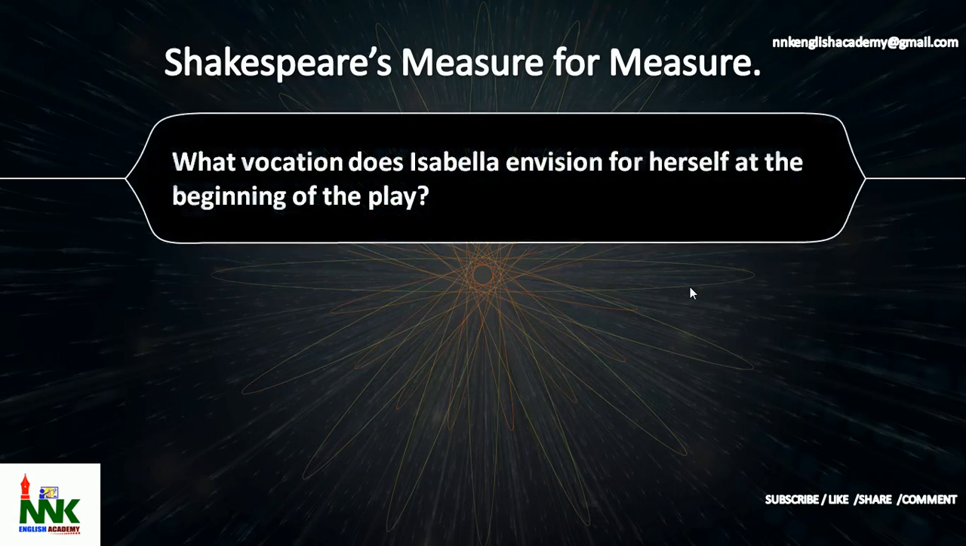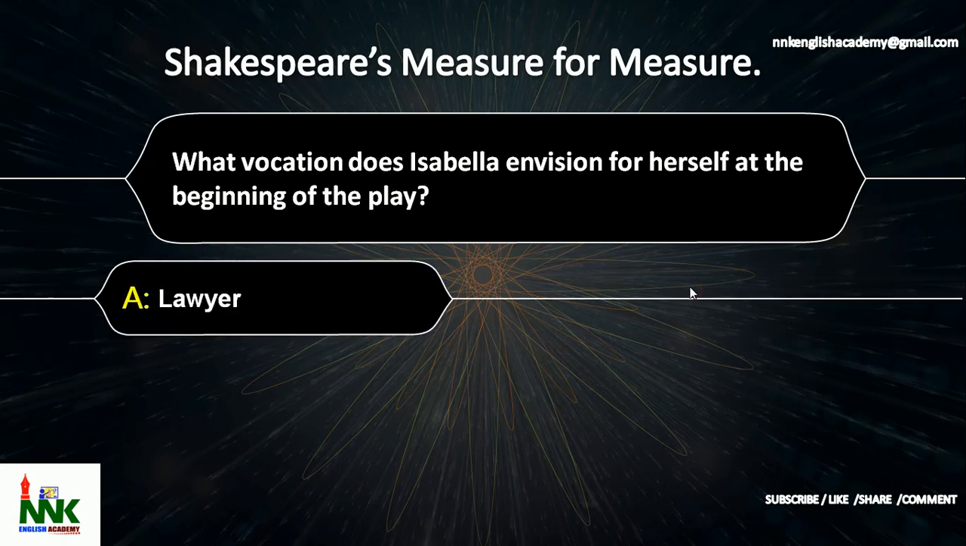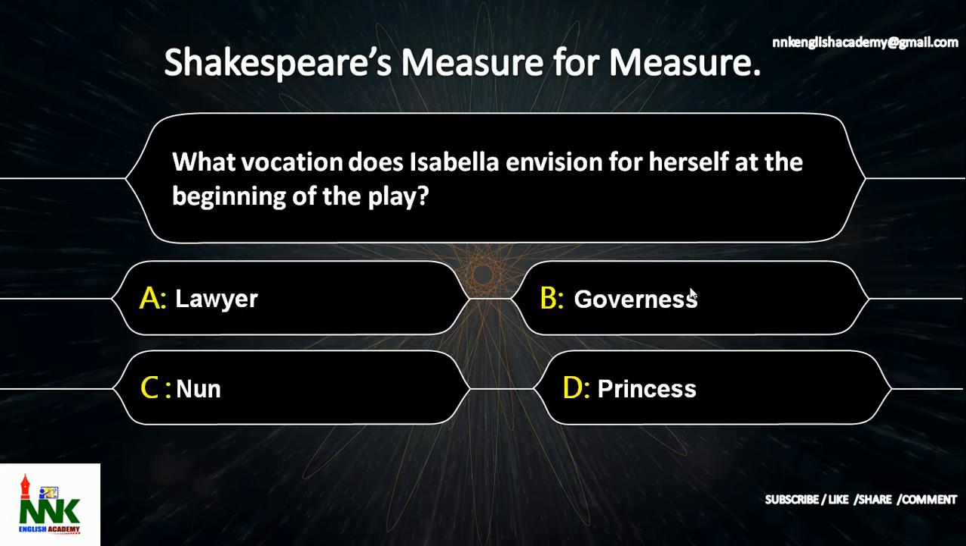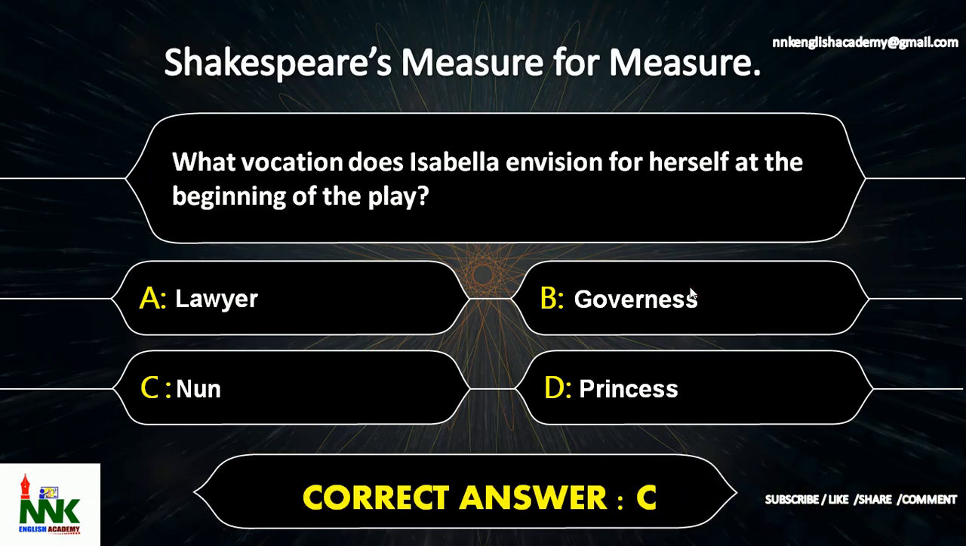Next question. What vocation does Isabella envision for herself at the beginning of the play? The options are option A, lawyer, option B, governess, option C, nun, option D, princess. What vocation does Isabella envision for herself at the beginning of the play? The correct answer is option C, nun.